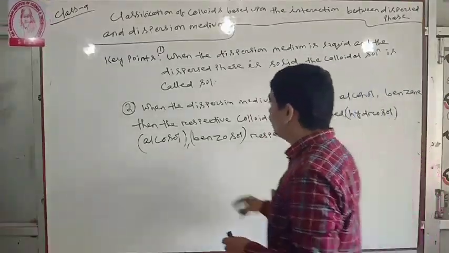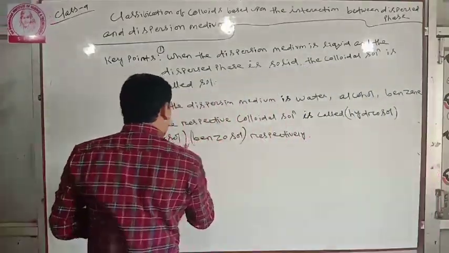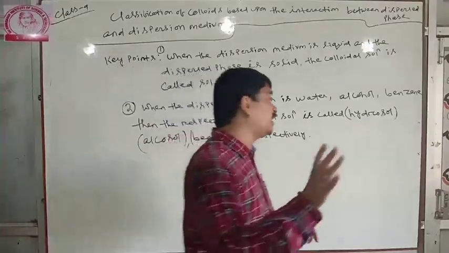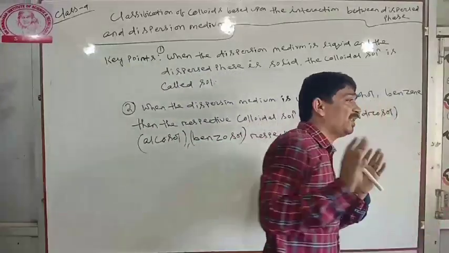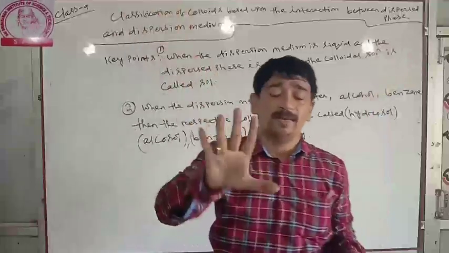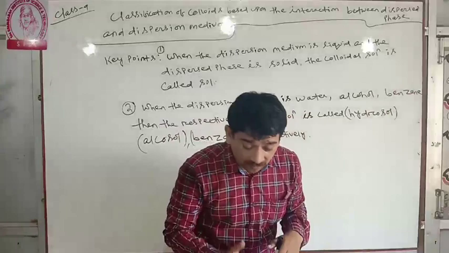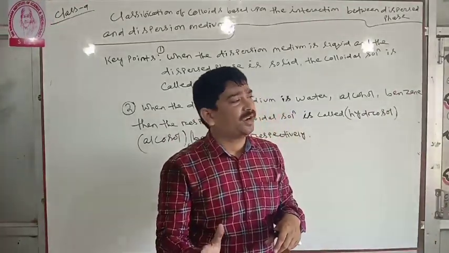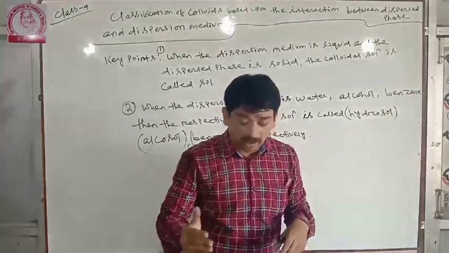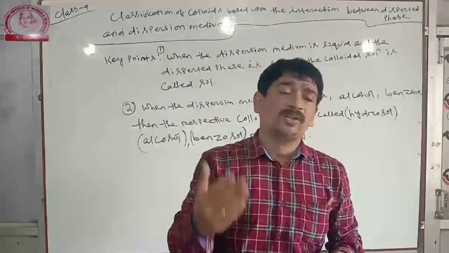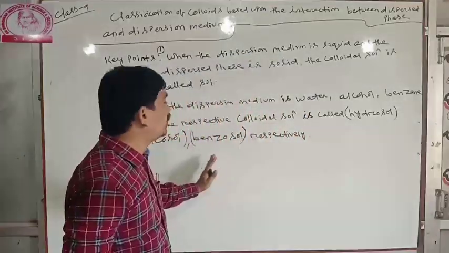When the dispersion medium is alcohol, it is alkosol. When the dispersion medium is benzene, it is benzosol. Very important short question. Clear? So water gives hydrosol, alcohol gives alkosol, and benzene gives benzosol respectively.